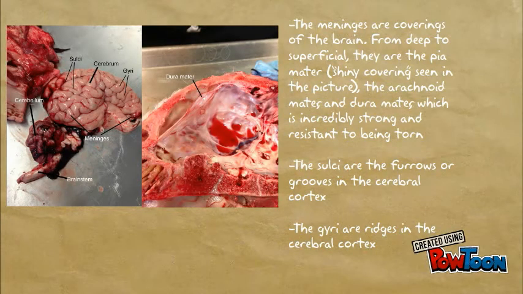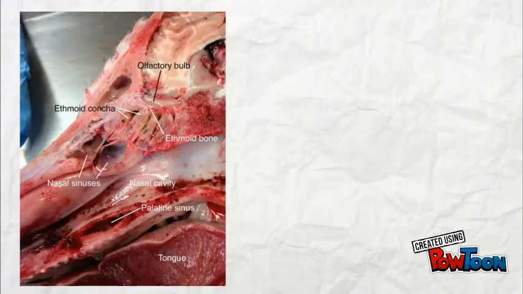The meninges are coverings of the brain. From deep to superficial, they are the pia mater, arachnoid mater, and dura mater. The sulci are grooves in the cerebral cortex, and the gyri are ridges in the cerebral cortex.